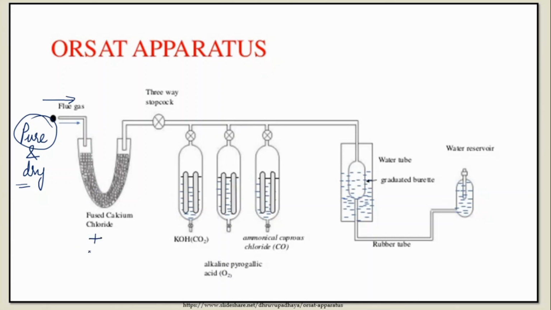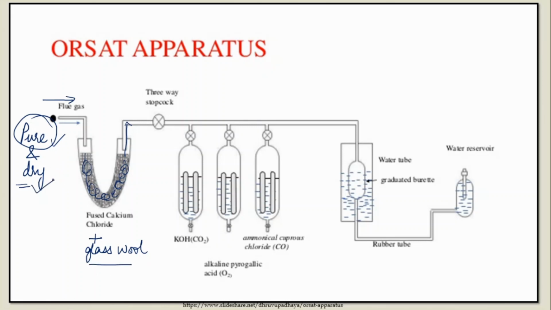What you can add here is you can keep glass wool in this U-tube. Glass wool is just like a wool particle, but it is made up of glass. So very fine particles of glass are used to make this wool. Now imagine the gas is passing through this and it looks like wool, so obviously the solid particles, soot, smoke particles, dust, dirt will be entangled here. It will not allow those particles to pass through, and your gas will obviously be pure, right? So to maintain that purity, we use glass wool.